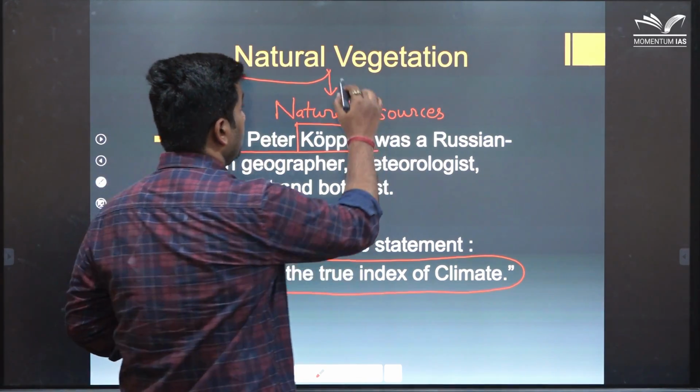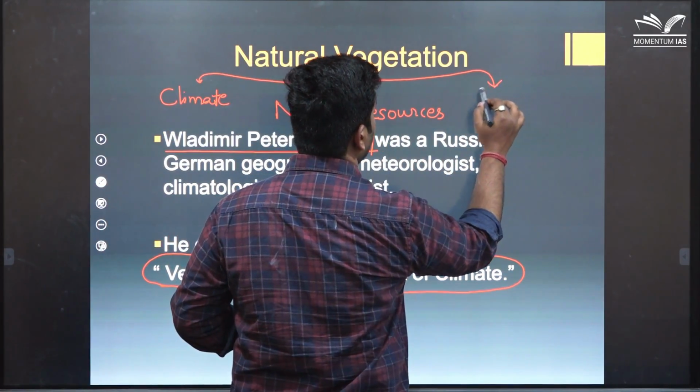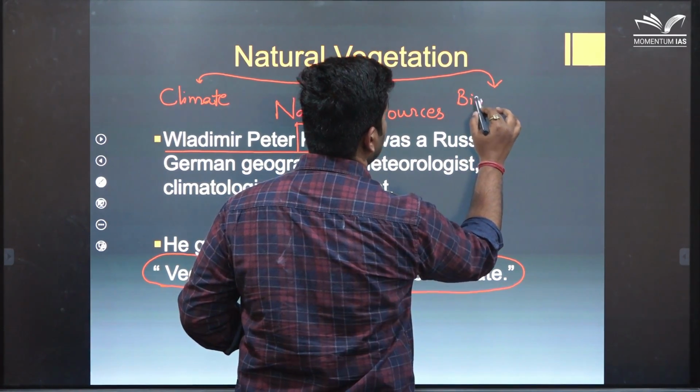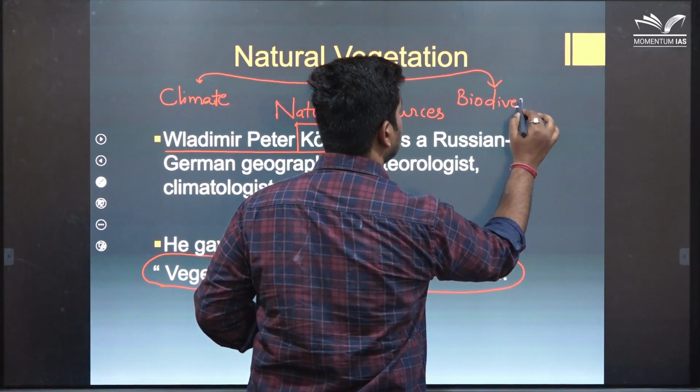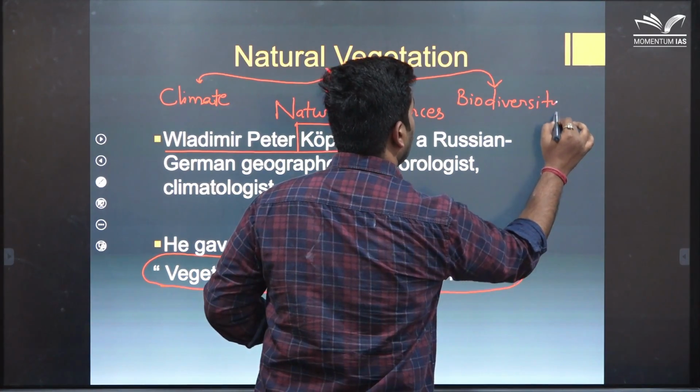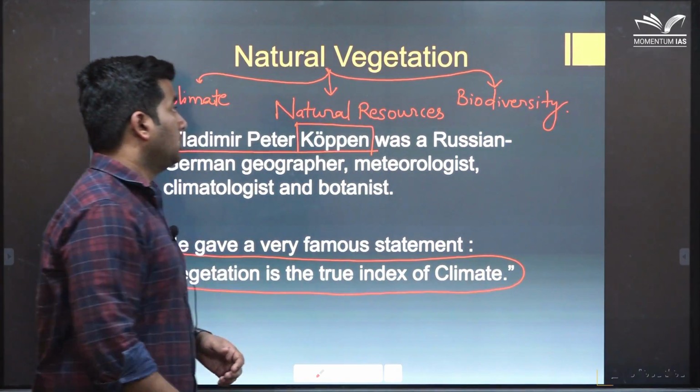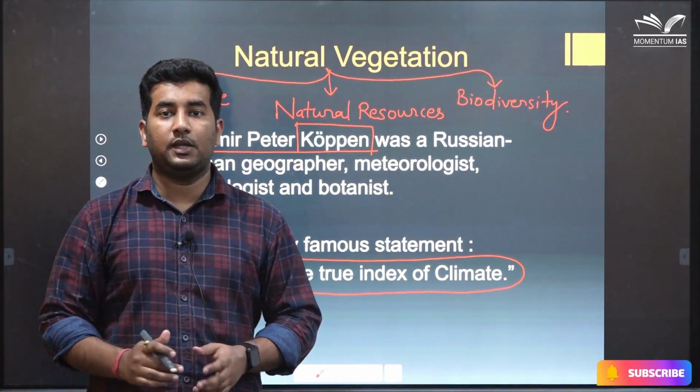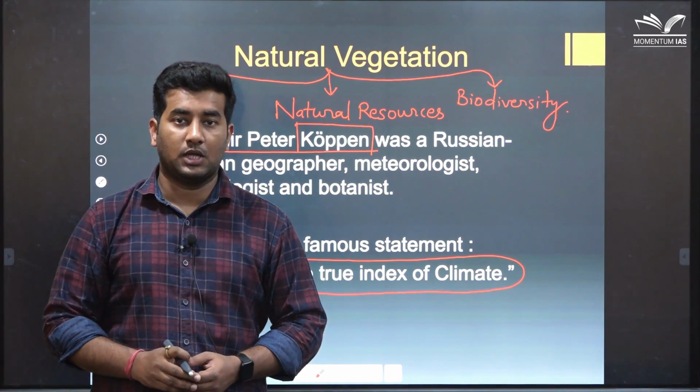And third, natural vegetation is a very important host for the biodiversity of an area. So due to these three reasons, the study of vegetation becomes very important for us.